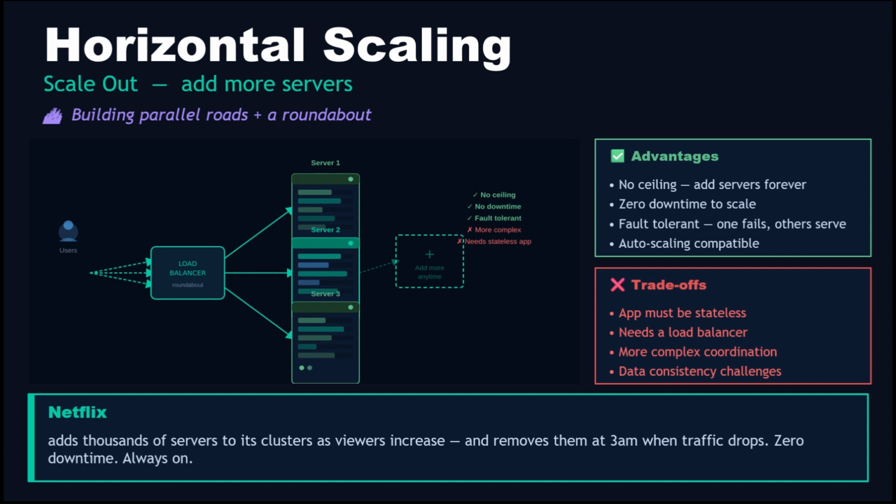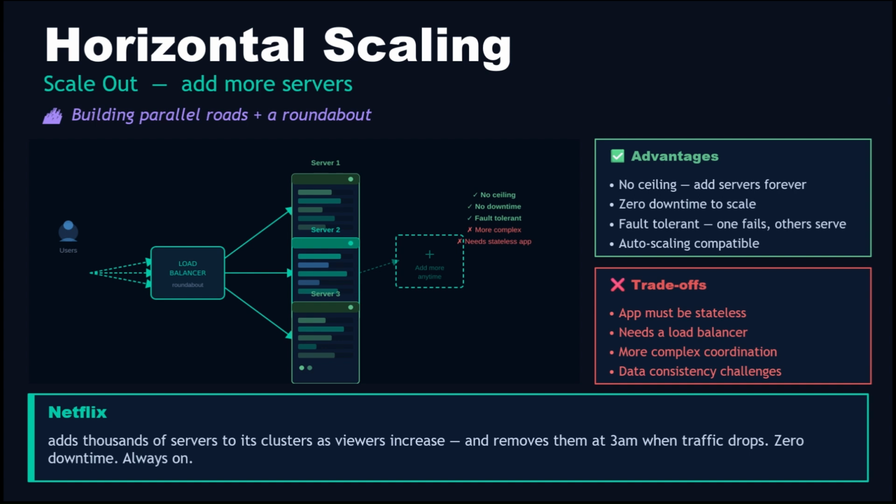But horizontal scaling is not free. The moment you have multiple servers, you need something to decide which server handles which request. In Serverpur, that's a roundabout or traffic signal at the junction telling each car which road to take. In tech, that's a load balancer, and we have a dedicated video on it. And there is a critical architectural requirement. Your application must be stateless. I'll explain exactly what that means in the next slide. But for now, understand that not all apps can be horizontally scaled without redesigning how they work.